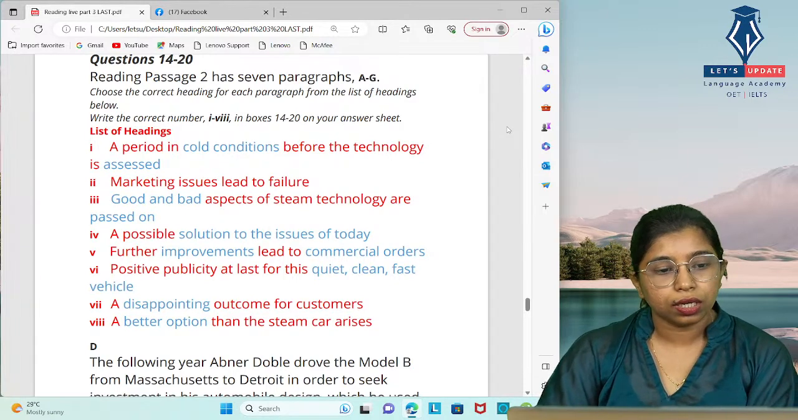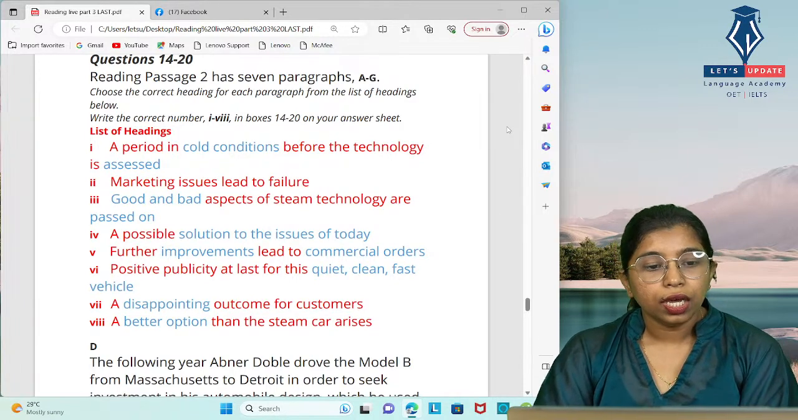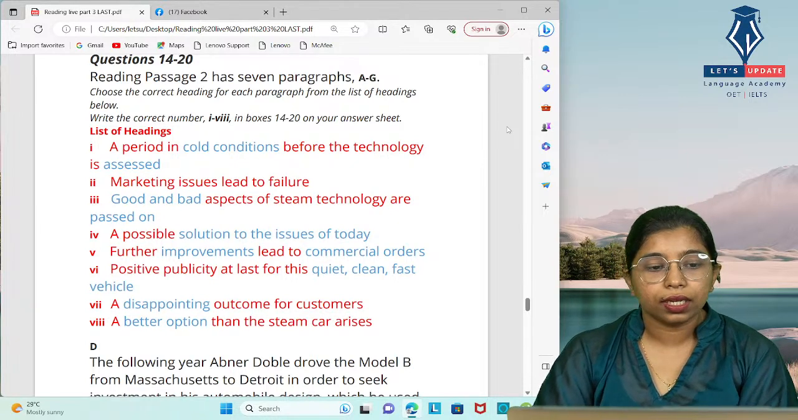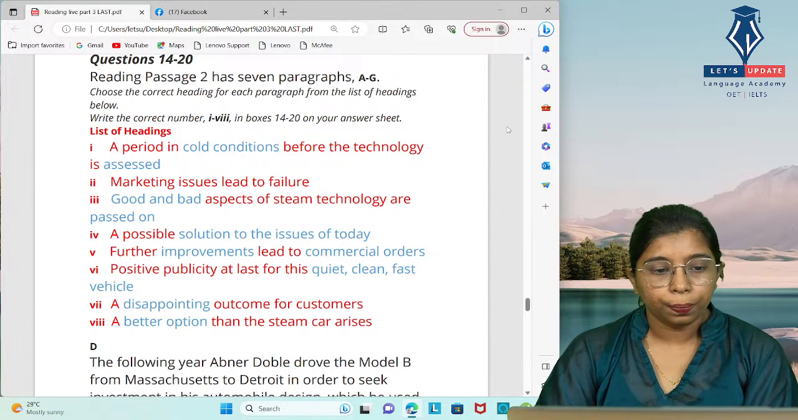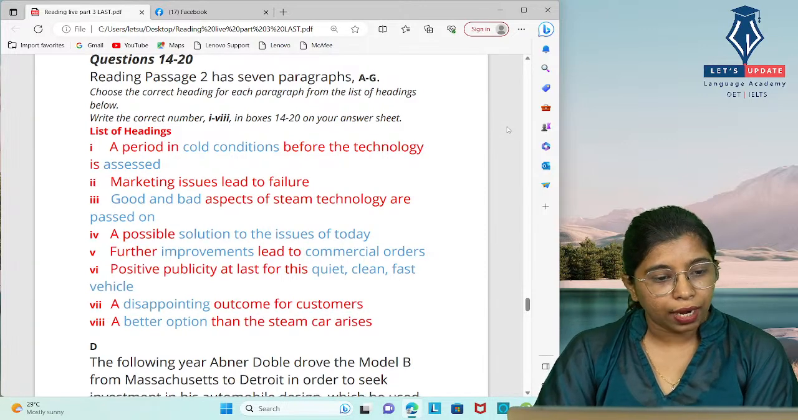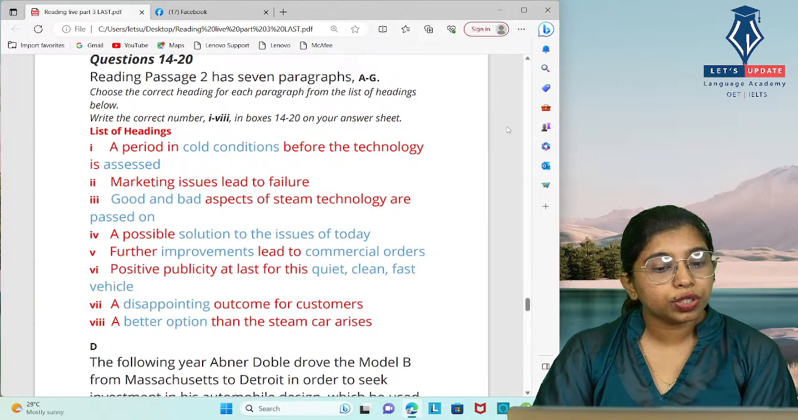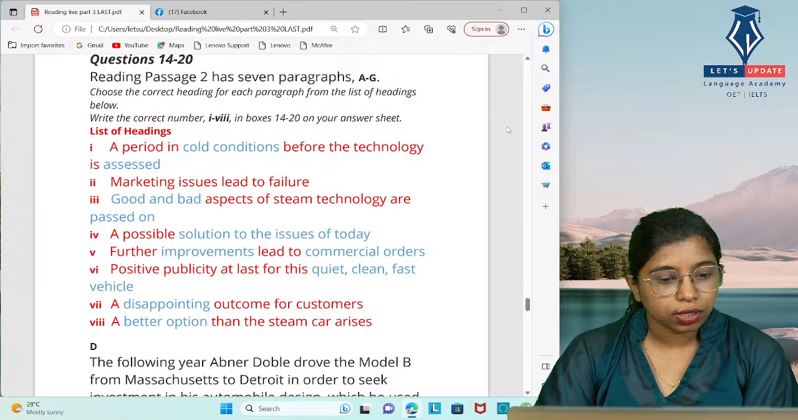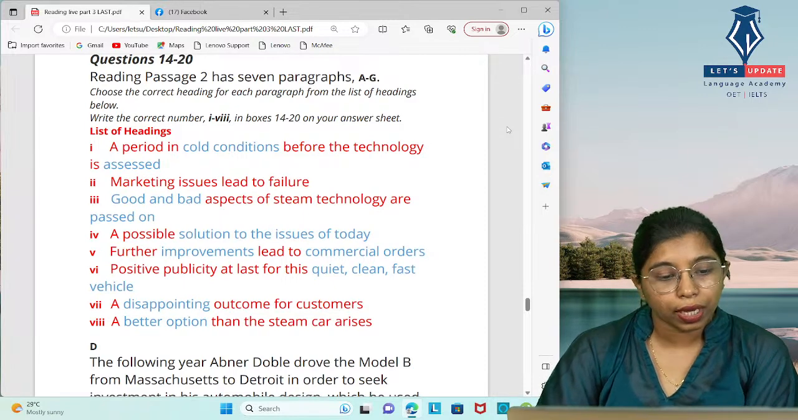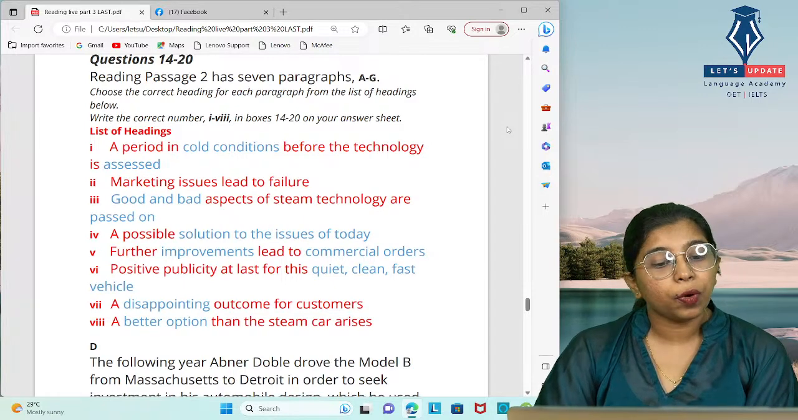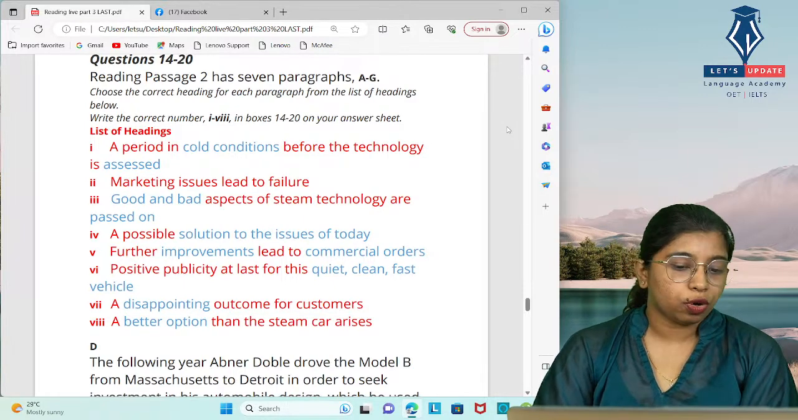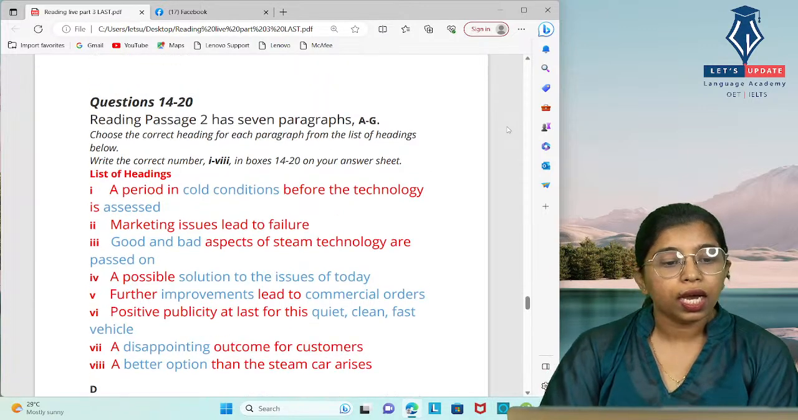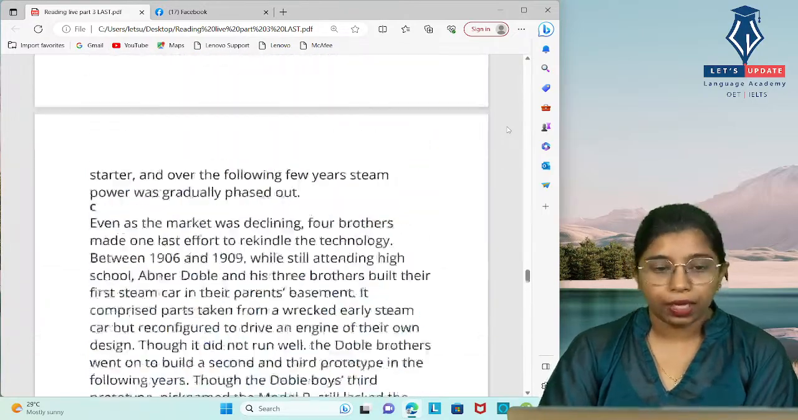In the headings we can see keywords like cold conditions, assessed before, good and bad, passed on, solutions to the issues of today, improvements, commercial orders, quiet, clean and fast vehicle, publicity, disappointing outcome, and a better option than steam cars. So we have a lot of keywords here, and we'll go to the first paragraph.